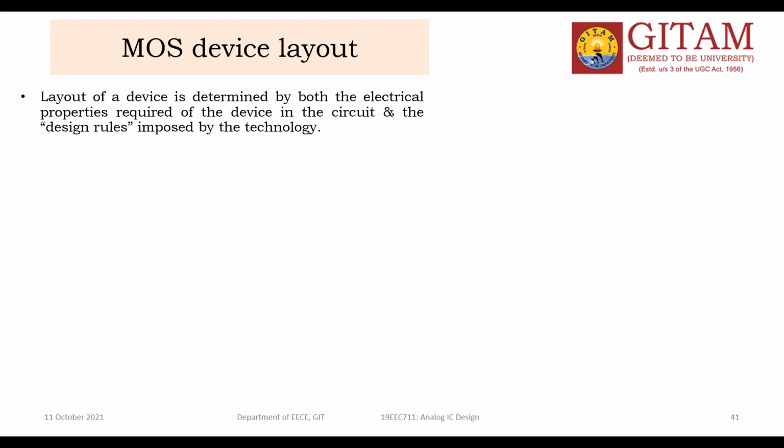When you convert the schematic into the layout, you should again do the same transient, DC and AC analysis, and compare those responses with the schematic responses. That is called LVS, layout versus schematic.